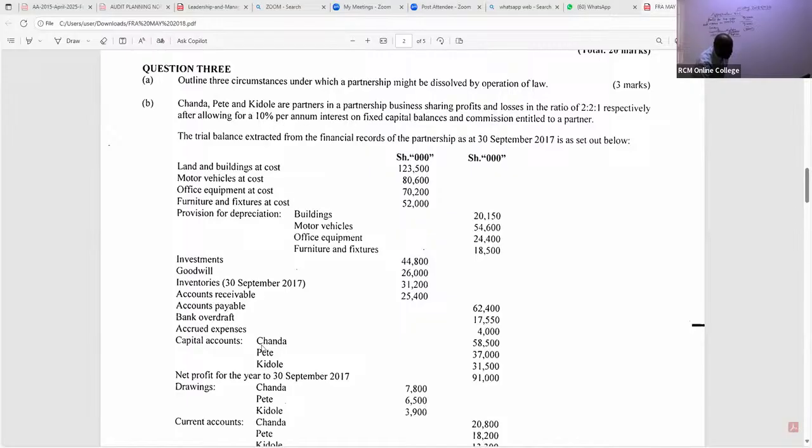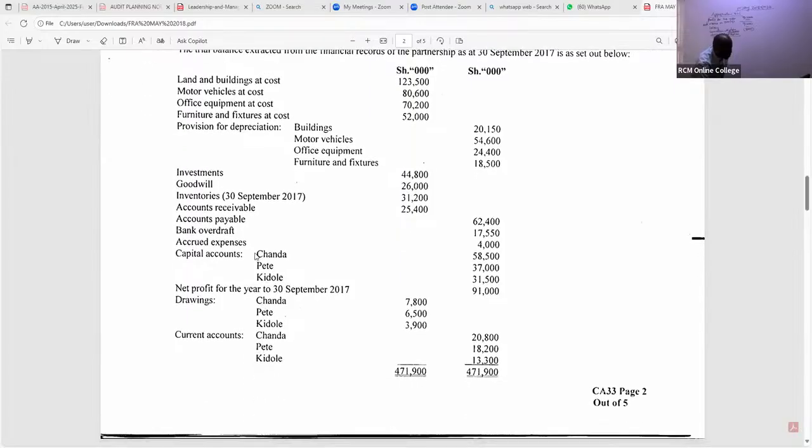When you come to capital accounts, you can see we have Chanda 58,500. You can either aggregate them or you do them separately. So Chanda is getting 10% of 58,500. Pete is getting 10% of 37,000. Then we have Kidole, getting 10% of 31,500. So what amounts do we have here? We have 5,850 in brackets, 3,700 in brackets, and 3,150 in brackets.